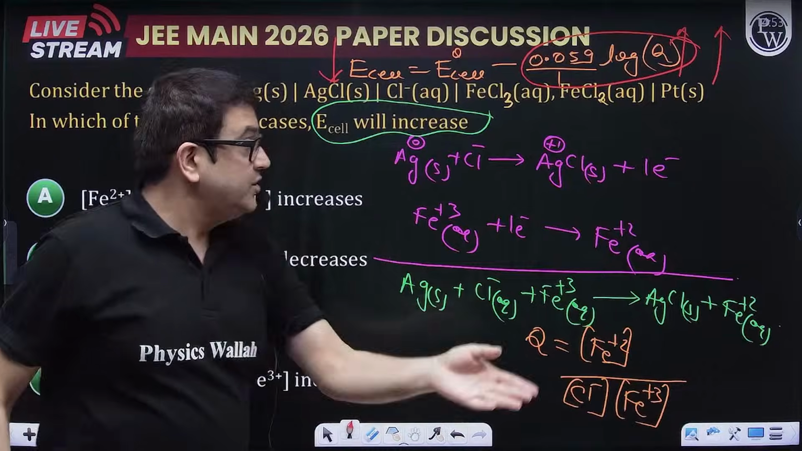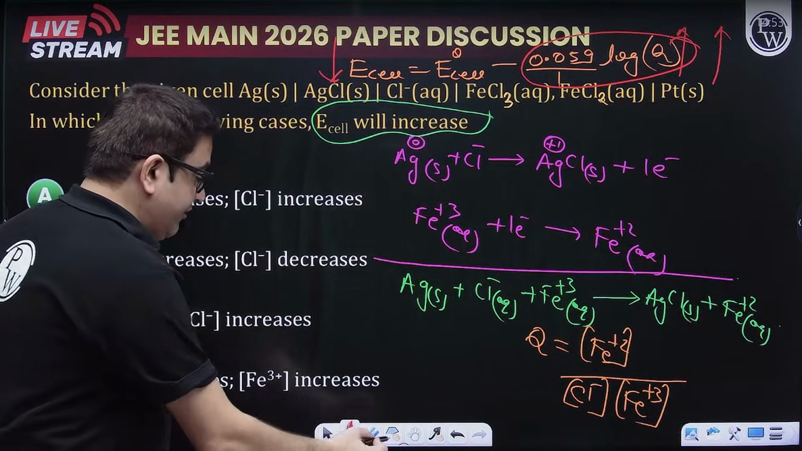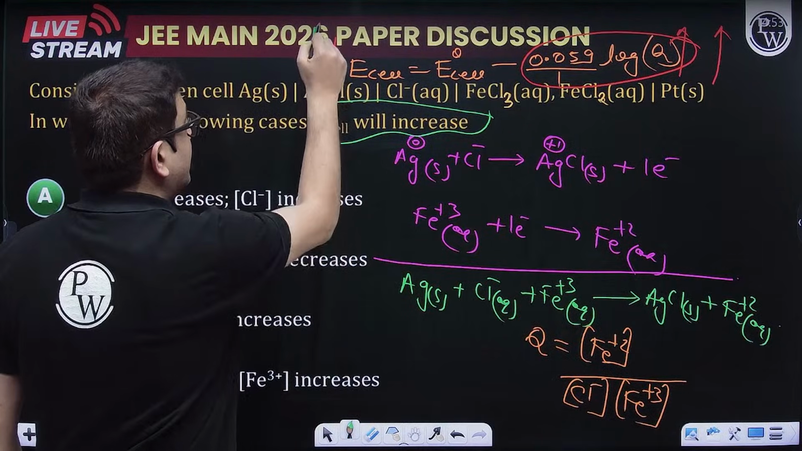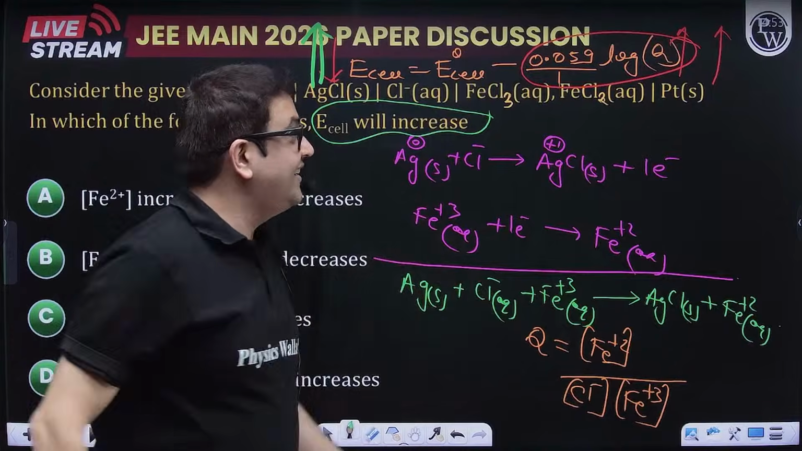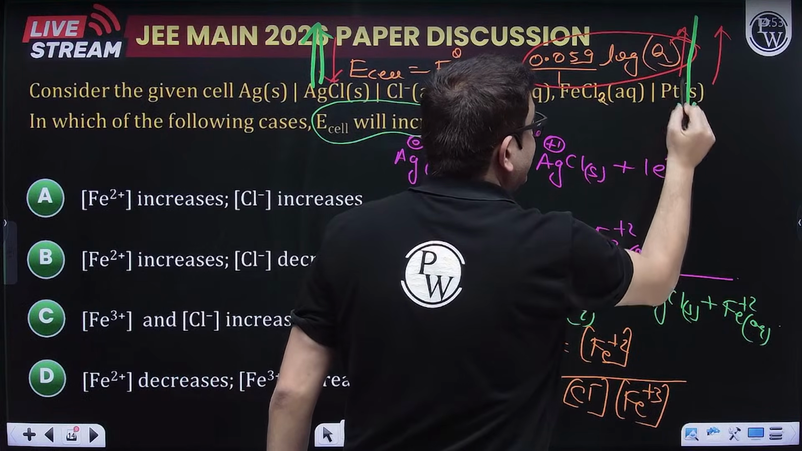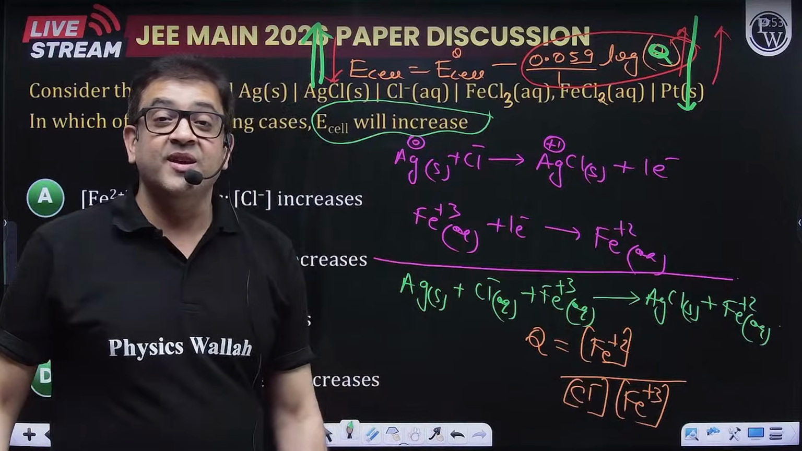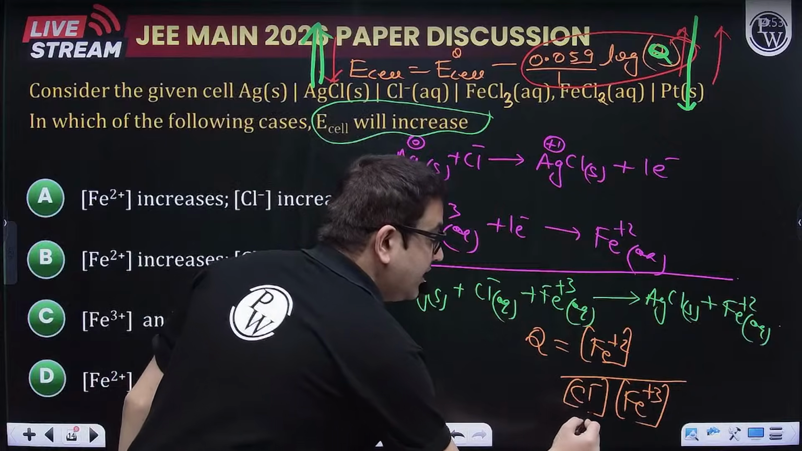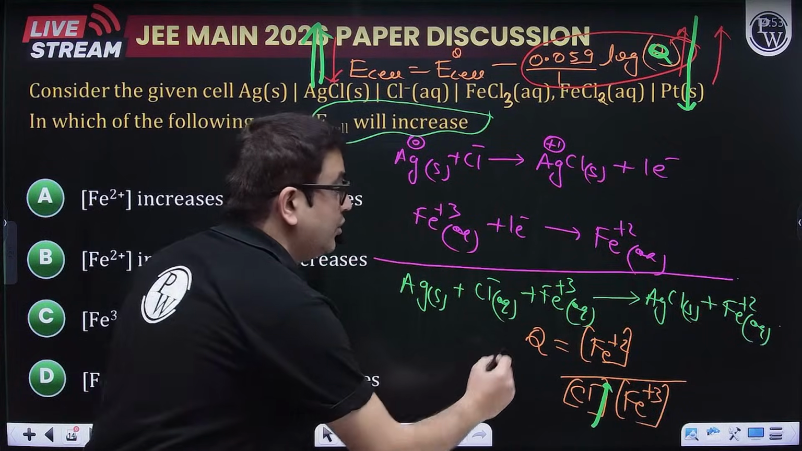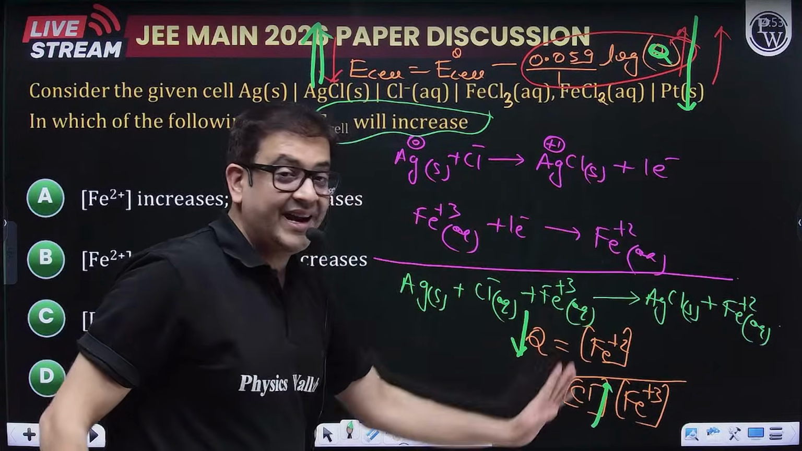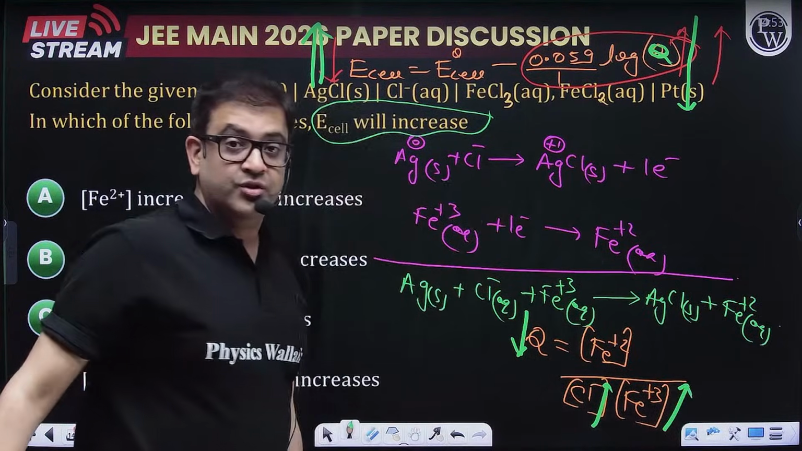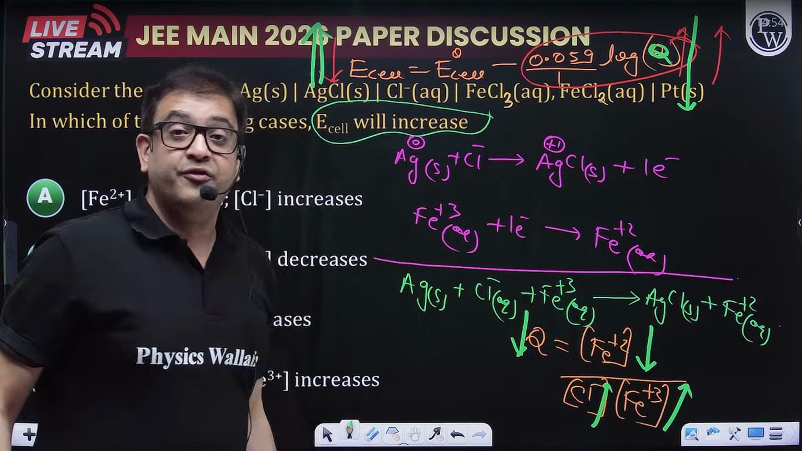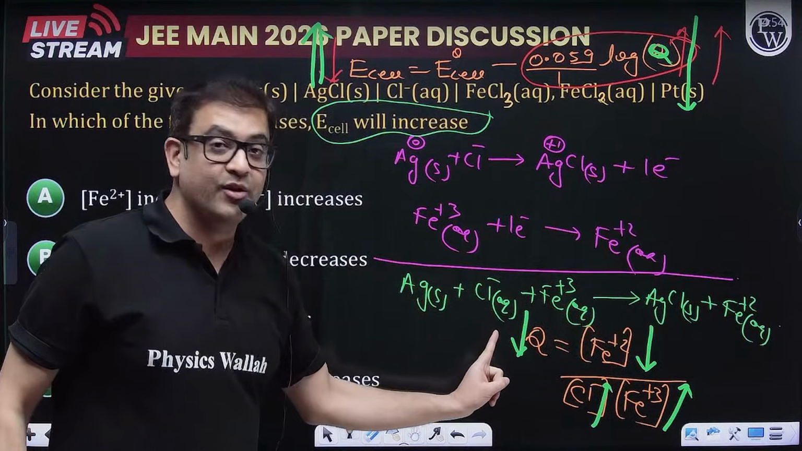What do you want? You want to decrease it? No sir. In fact, we want the opposite thing. We want E cell to increase. So how will E cell increase? Sir, E cell will increase when this Q is going to decrease. So who is going to decrease the value of Q? Sir, Q will decrease, as in this ratio, you want this ratio to decrease. So if the chloride ion or ferric ion concentration increases, then it will decrease. And if this numerator, which is ferrous ion, if its concentration decreases, then also Q decreases.